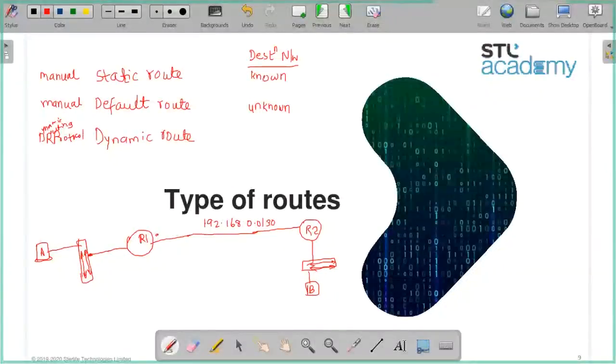This is dot 1, this is dot 2, the last octet. And here internally my IP is, let's keep it simple as of now. Let's say from R1, and R2.